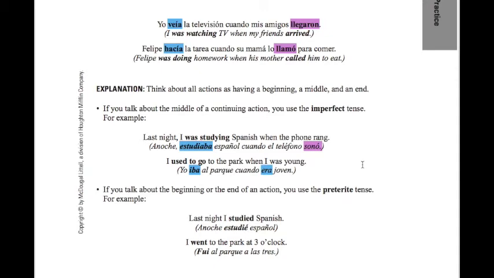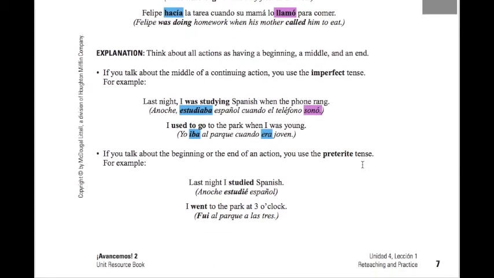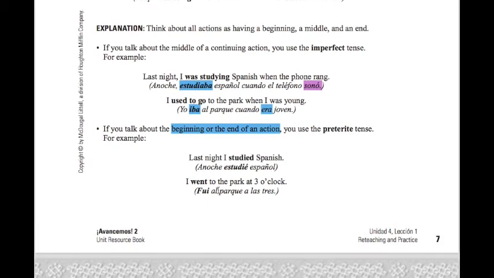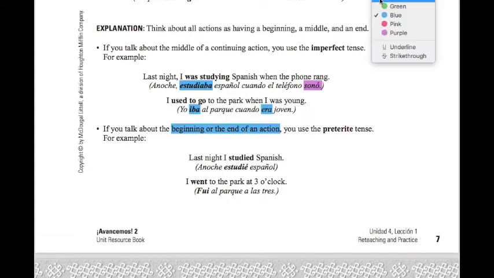If you talk about the beginning or end of an action, use the preterite tense. Last night I studied Spanish. Anoche estudié español. We're going to use the preterite here. Studied, estudié. We have the E with an accent, which means that we have to use the preterite there. I went to the park at 3 o'clock. Fui al parque a las tres. That's the beginning or the end of an action.